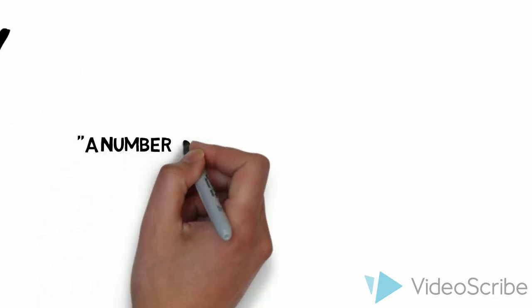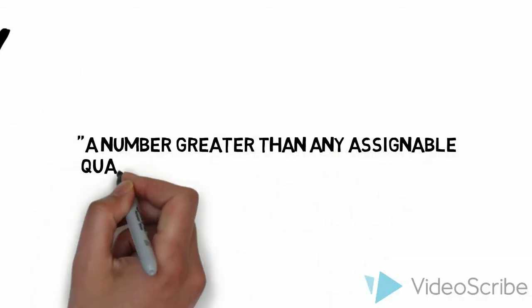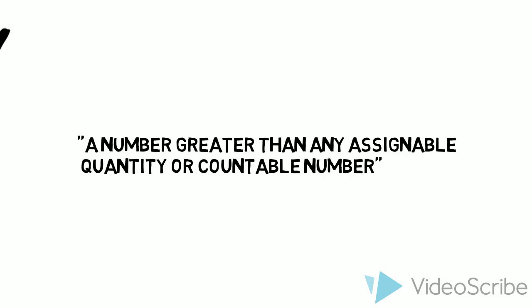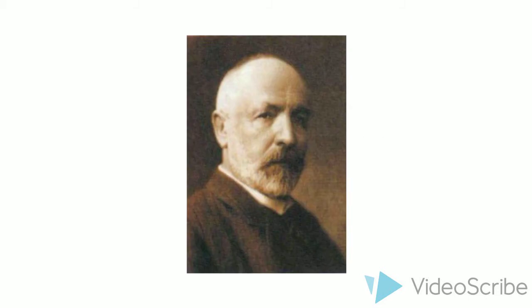Infinity has long been an idea surrounded with mystery and confusion. It is defined as a number greater than any assignable quantity or countable number. A man who changed what mathematicians thought about infinity in a series of what were radical ideas was Georg Cantor. One of these was the idea that there are infinities whose values are greater than other infinities. This is what we are going to investigate further.